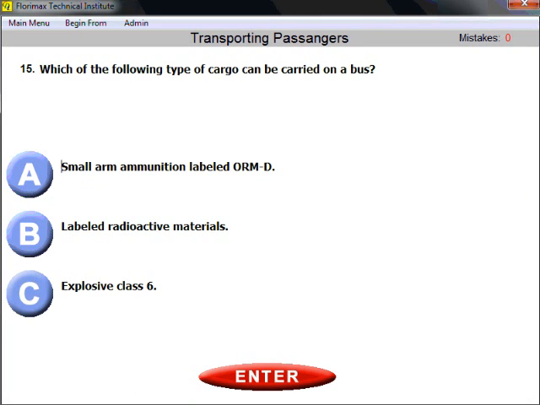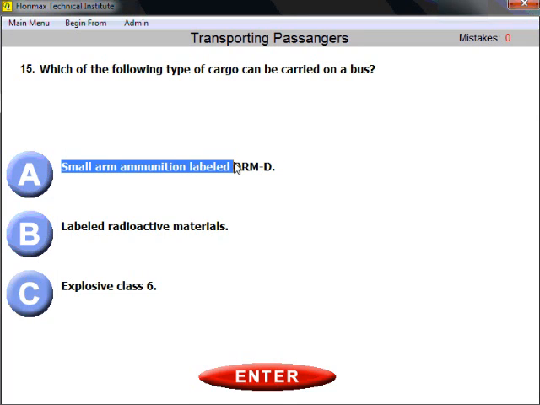Question number 15. Which of the following types of cargo can be carried on a bus? You are asked about the hazardous type of cargo. So which one of the given choices could be carried on the bus? The only choice which is allowed to be transported on the bus is small arms ammunition.